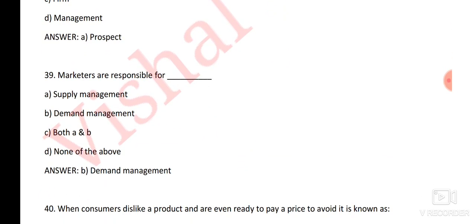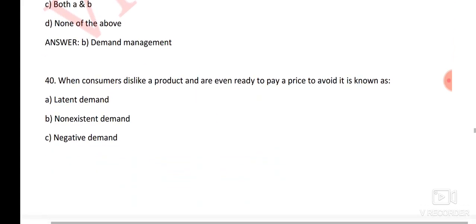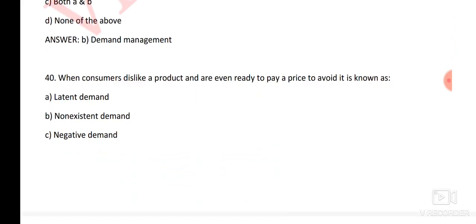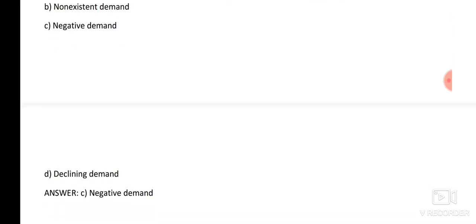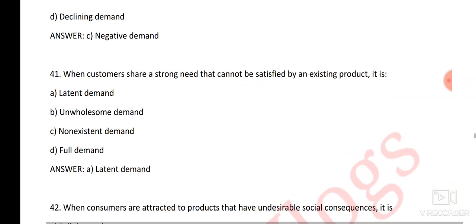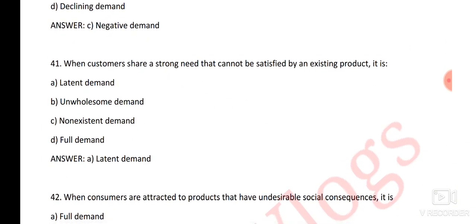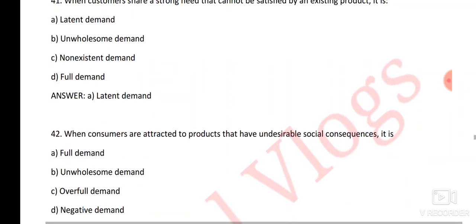Next question, marketers are responsible for what? Here the right answer is option number B, demand management. Next question, when consumers dislike a product and are even ready to pay a price to avoid it, it is known as. Here the right answer is option number C, negative demand. Next question, when customers share a strong need that cannot be satisfied by an existing product, it is. Here the right answer is A, latent demand.